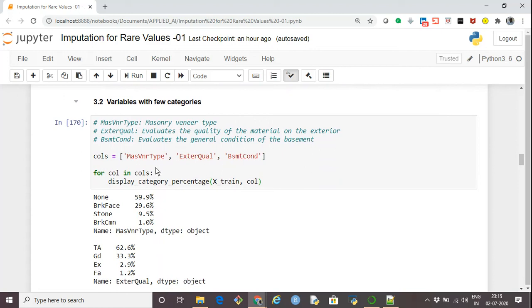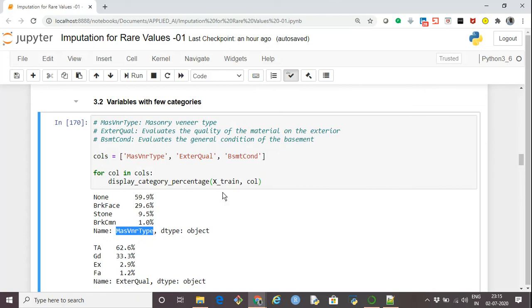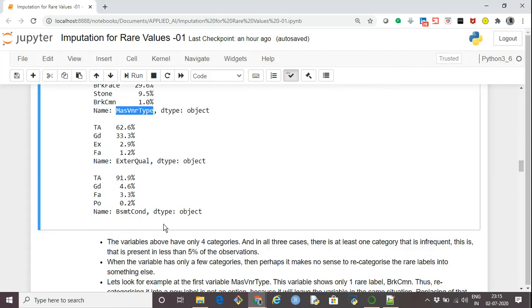One is MasVnrType, this is masonry veneer type. Another is external quality, which evaluates the quality of the material on the exterior. And the next is the basement condition, which evaluates the general condition of the basement. Now if I again call the same function display category percentage, we see that this first variable, which is masonry veneer type, has four categories, and similarly the other one has four categories, so at least more than three categories.